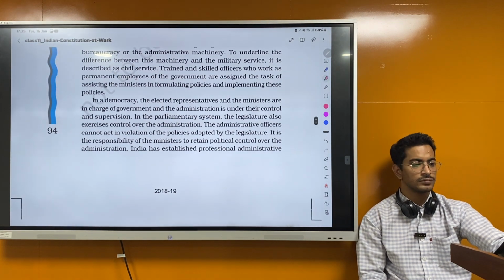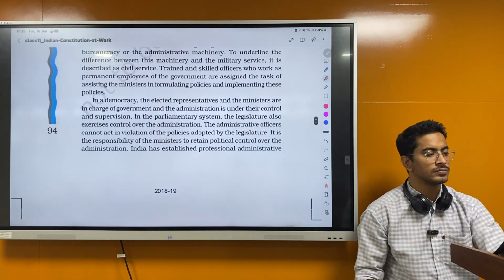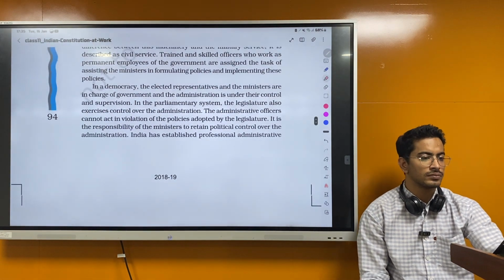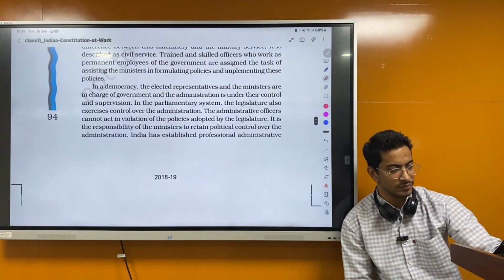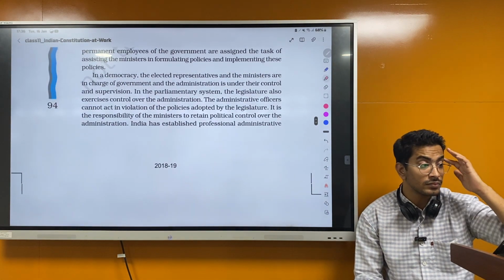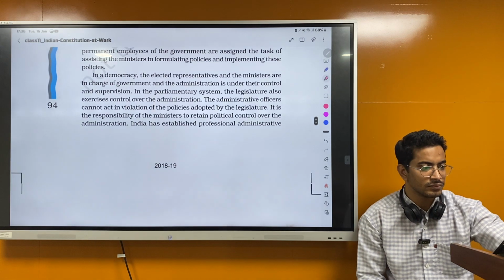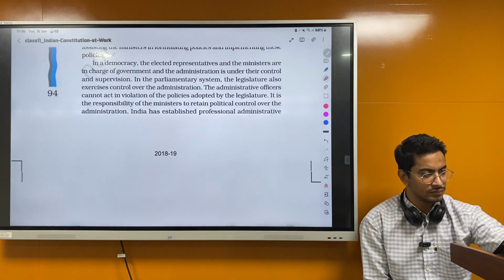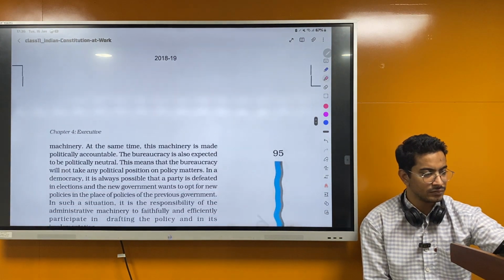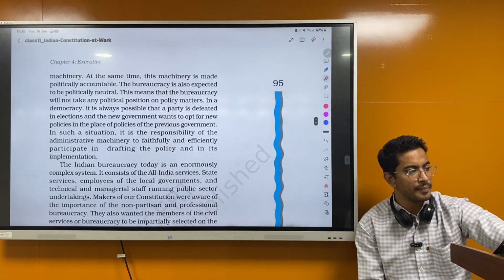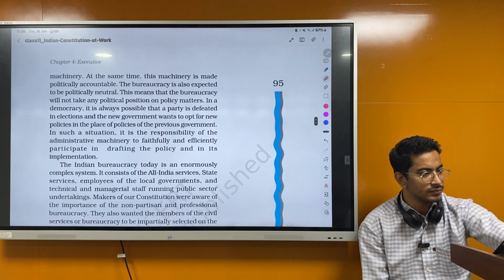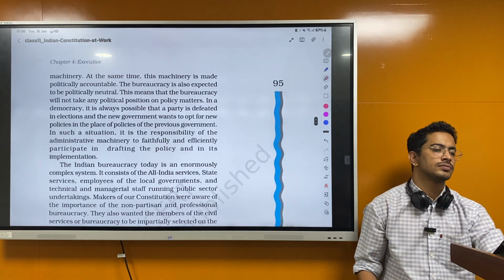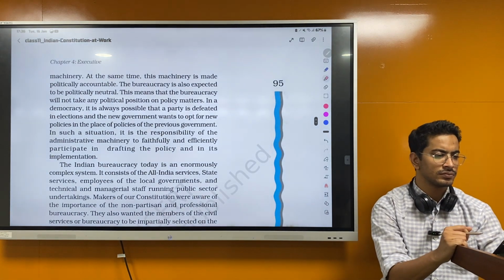In a democracy, the elected representatives and the ministers are in charge of the government, and the administration is under their control and supervision. In the parliamentary system, the legislature also exercises control over the administration. The administrative officers cannot act in violation of the policies adopted by the legislature. It is the responsibility of the ministers to retain political control over the administration. India has established a professional administrative machinery. At the same time, this machinery is made politically accountable. The bureaucracy is also expected to be politically neutral. This means that the bureaucracy will not take any political positions on policy matters.